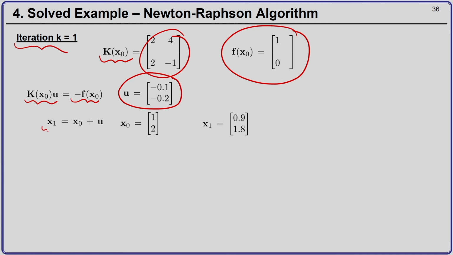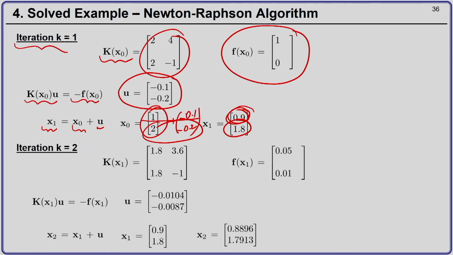So, my new estimate for the solution x1 is x0 plus u, where x0 is (1, 2). Therefore, if I add minus 0.1, minus 0.2, I will get 1 minus 0.1 is 0.9, and 2 minus 0.2 gives 1.8. Okay. And then I do the next Newton-Raphson step.